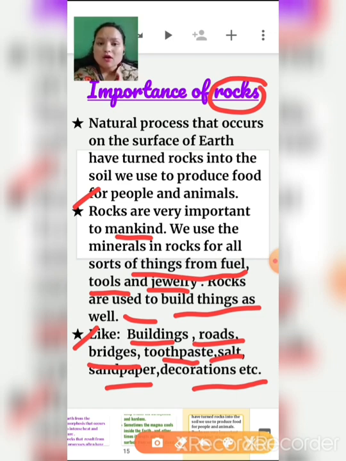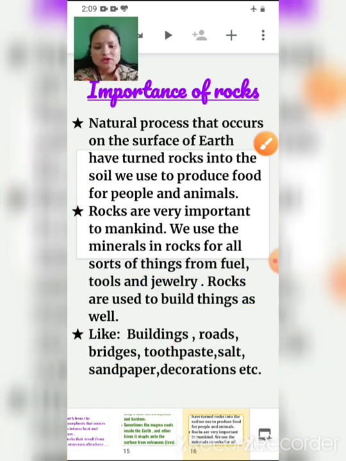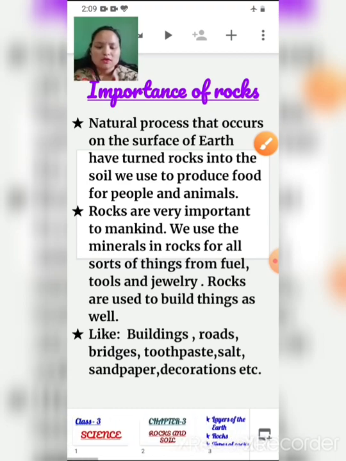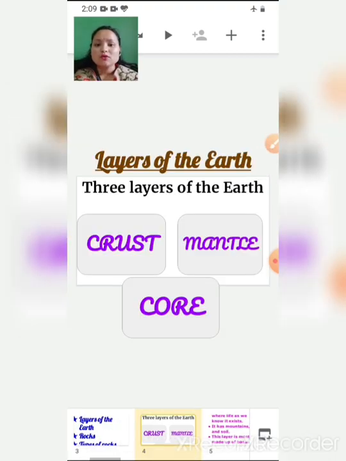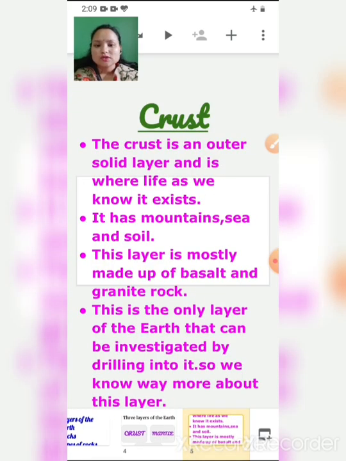That means rocks are very important. Right? So children, before we discuss the worksheet, let's quickly recall. First we talked about three different layers of the earth: crust, mantle, core. Crust is the outermost layer of the earth, which is cooler, and because of that we are able to survive here. It is the layer where mountains, sea and soils are there.